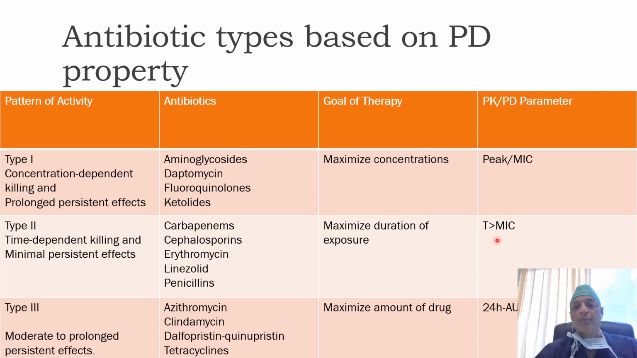The second group is where the T greater than MIC ratio is important for their efficacy. Here the aim is to maximize the duration of exposure of the antibiotic with the bacteria to have bacterial killing.